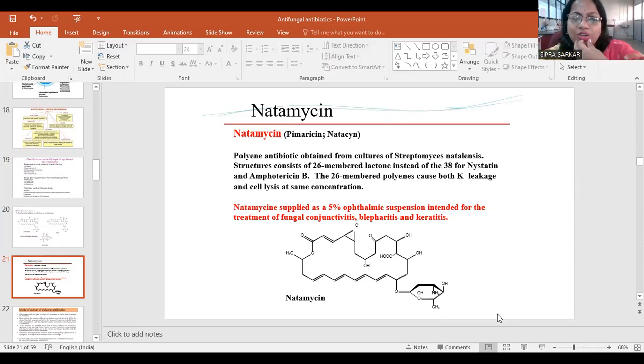Natamycin supplied as a 5% ophthalmic suspension intended for the treatment of fungal conjunctivitis, blepharitis, keratitis, this type of infection.